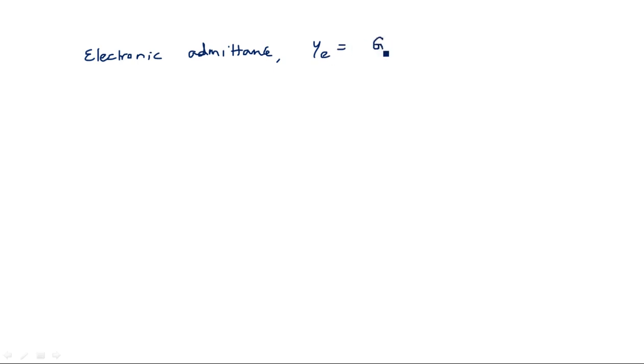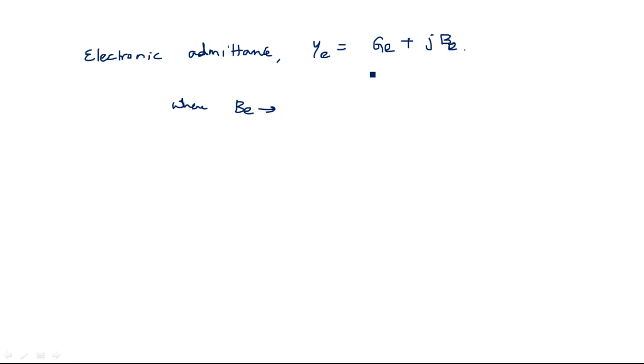Okay, so using this condition, if we write the electronic admittance YE is equal to GE plus j into BE. What do you mean by BE?